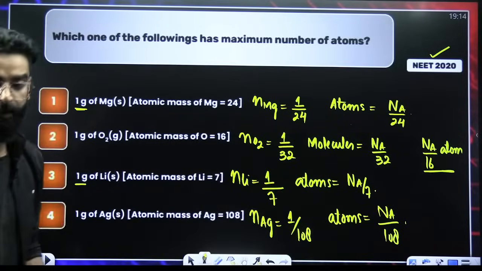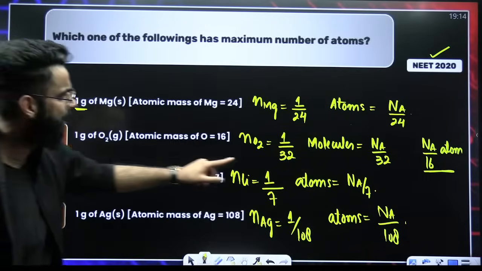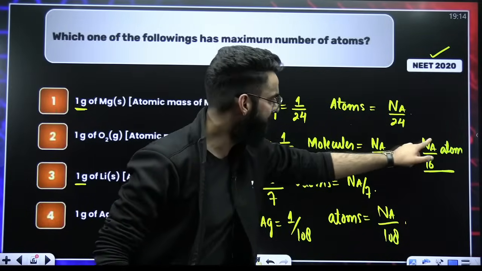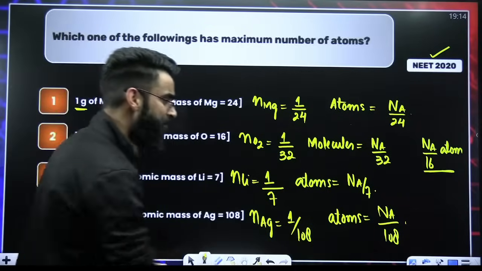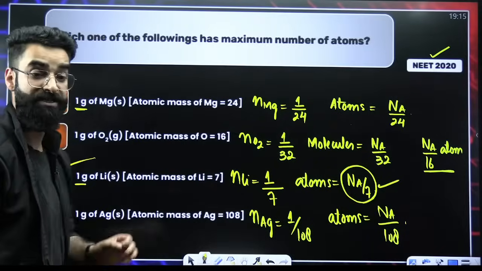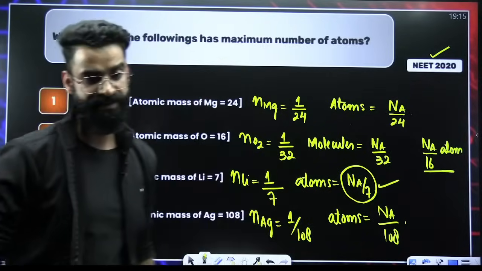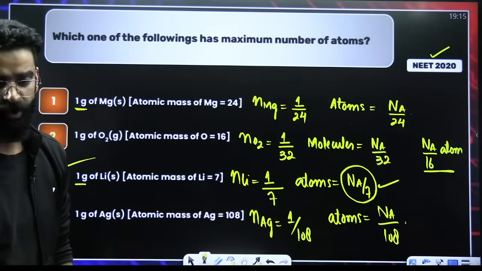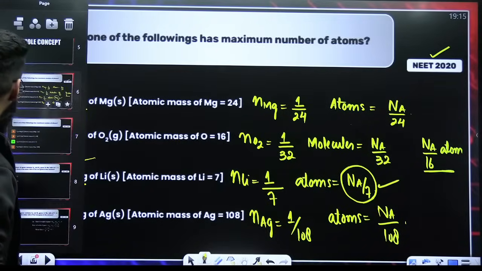What was I supposed to calculate? Look at the options. Which of the following has maximum number of atoms? Look at all these values. Na by 24, Na by 16, Na by 7, Na by 108. So which one is the maximum value among all these values? This is the maximum value. So option C is the one which is going to be the correct answer of this particular question, right? And I believe all the students have already mentioned option C over here, right? Moving on to the next question.